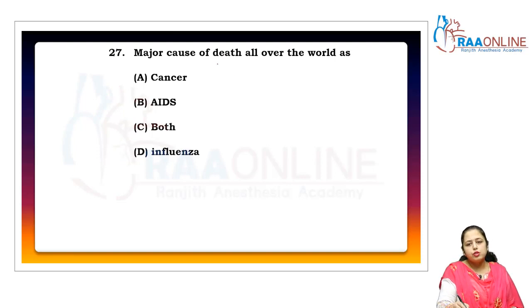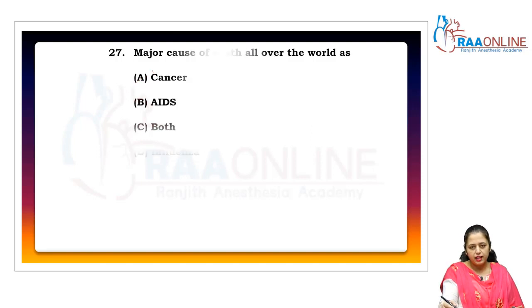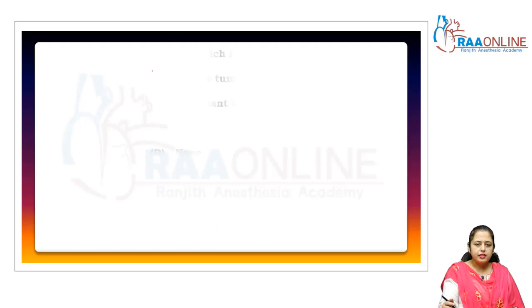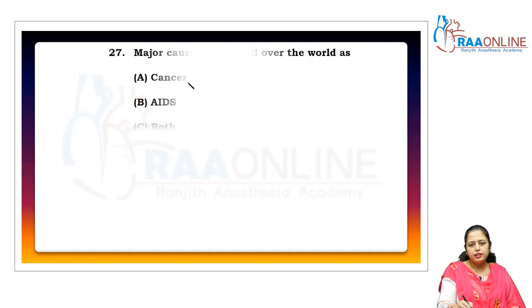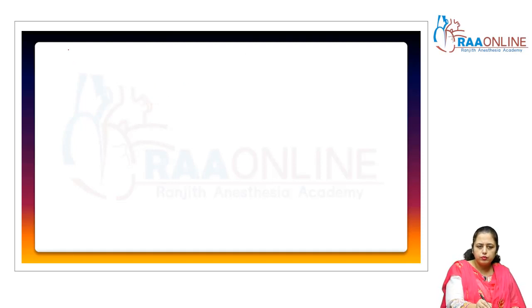The major cause of death all over the world: cancer, AIDS, both, or influenza? The major cause of death all over the world is cancer. After that, AIDS takes the next place after cancer. Now come to the next. See here the name of the cancer. So what is cancer now?